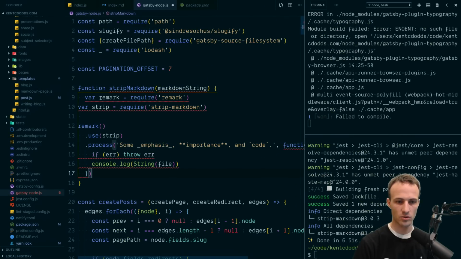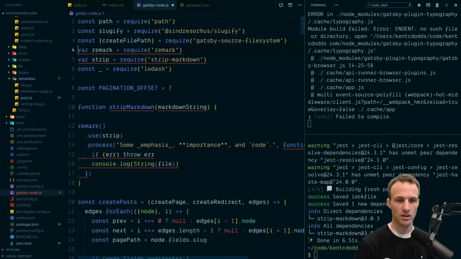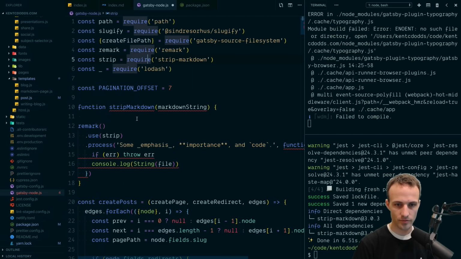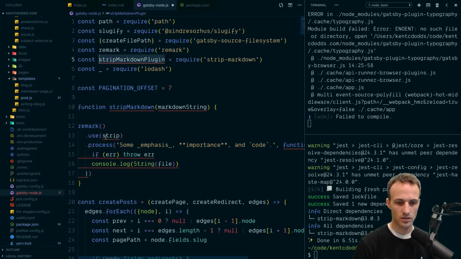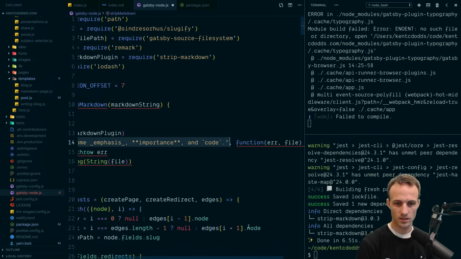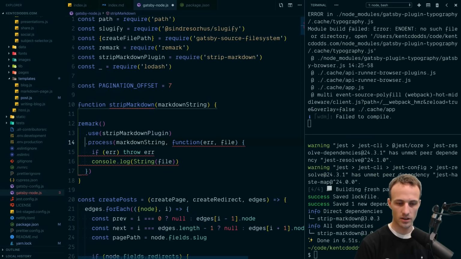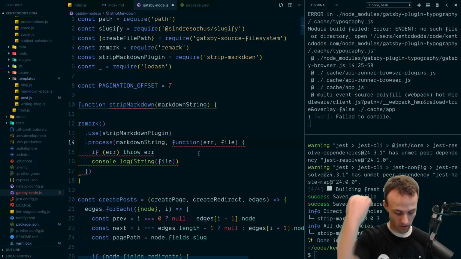Copy all this, then we'll move these things up, make these consts, and use it as a plugin. And then we're going to process the markdown string. But I believe there's a way to do that synchronously, and I also don't like the callback API.